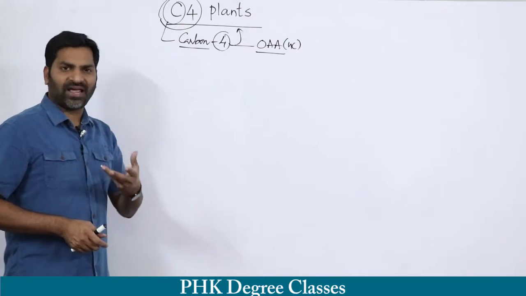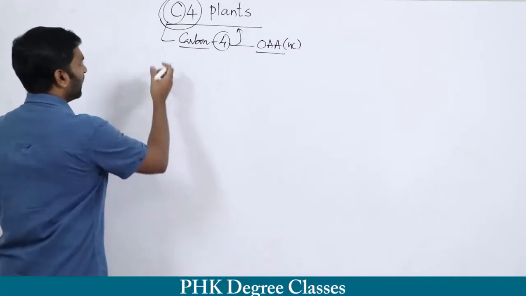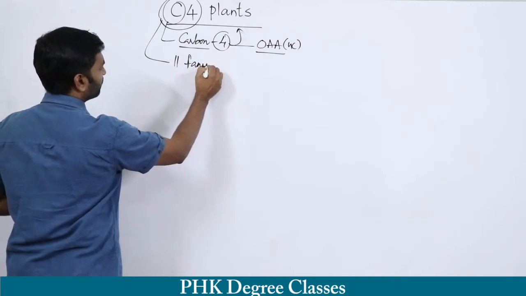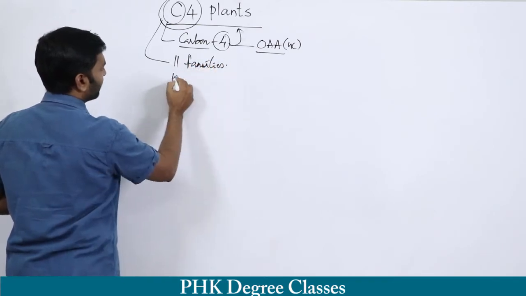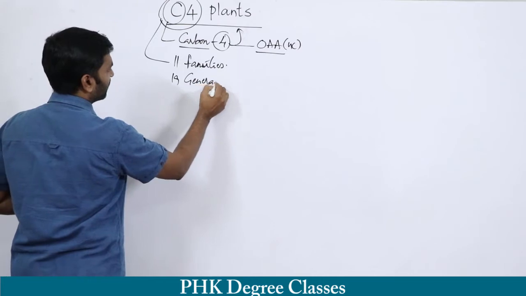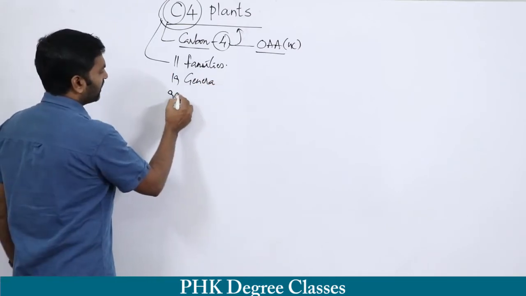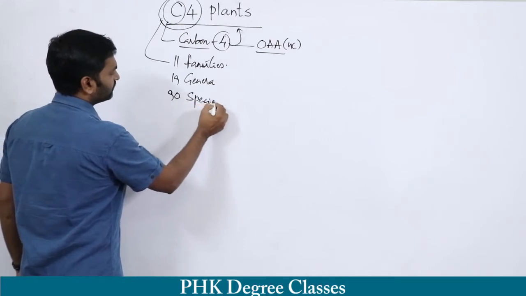So on planet Earth we have 11 families of C4 plants and 19 genera. Remember, 19 genera, 11 families and 90 species.